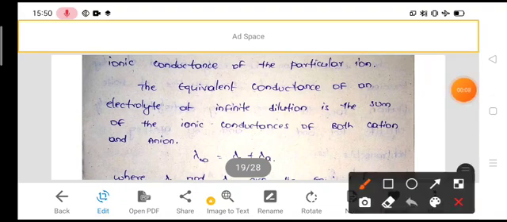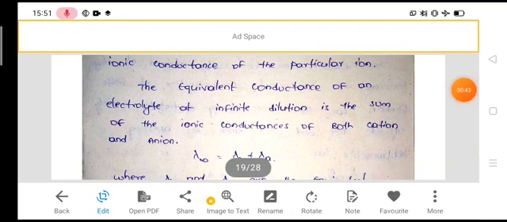In the last class we already discussed the Debye-Huckel-Onsager equation. Today I want to explain Kohlrausch law of independent migration of ions. According to Kohlrausch law, the equivalent conductance of an electrolyte at infinite dilution is always equal to the sum of the ionic conductances of both cation and anion.